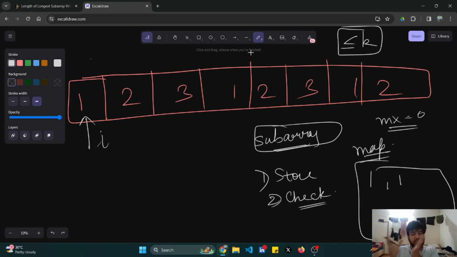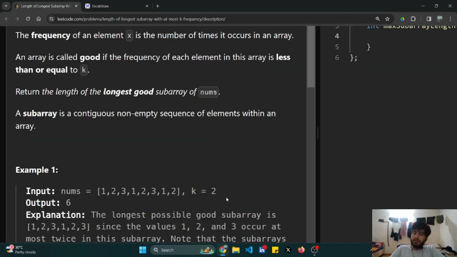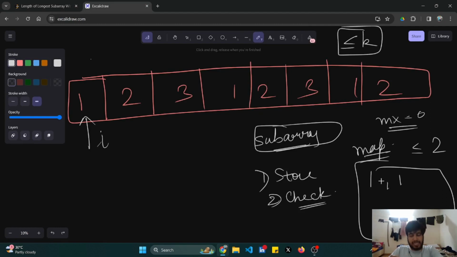Okay, in which I have to move the j pointer, in which I have to move the I pointer. As I've just stored the element, I'll check whether the frequency is less than or equal to 2, because k is equal to 2 in this case. Less than or equal to 2, yes. I'll move to this element. I'll just store it, as it is not already stored.